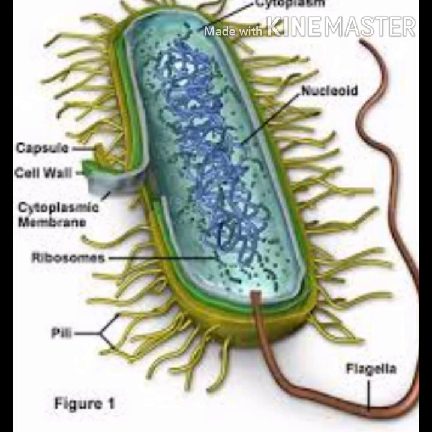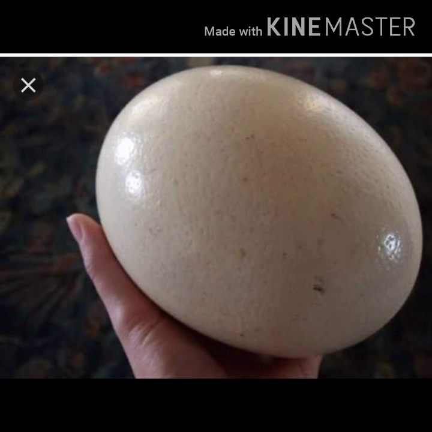And at the same time, there are some cells that we can see. The egg is a single cell. The egg of birds, the egg of human beings, the egg of all other kinds of animals is a single celled one. Which is the largest egg? The egg of an ostrich. So the largest cell is also the egg of an ostrich.